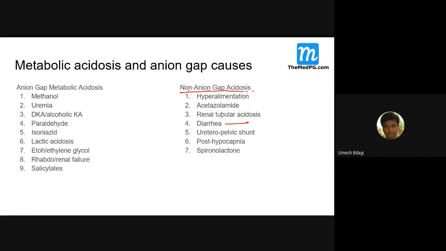Non-anion gap acidosis: renal tubular acidosis. Remember this. There are two types, I believe, type 1 and type 4. Renal tubular acidosis, they both are called non-anion gap acidosis. This can be an MCQ. Hyperalimentation also causes non-anion gap acidosis; I believe it is because of the albumin. Also acetazolamide, renal tuberculosis, spironolactone, all these cause non-anion gap acidosis.